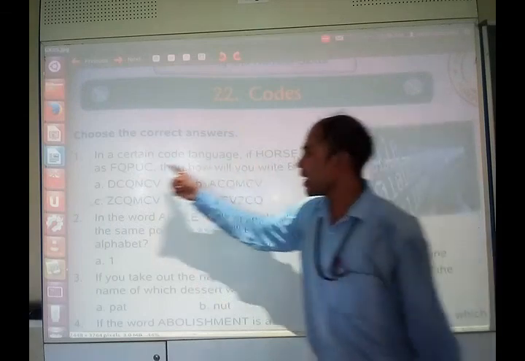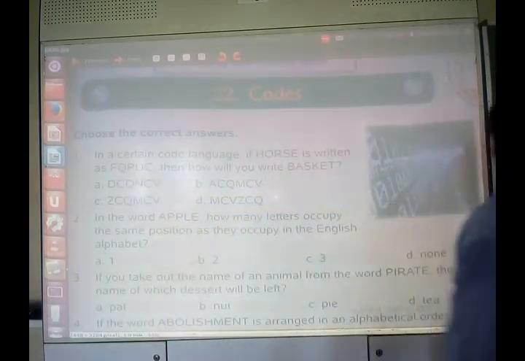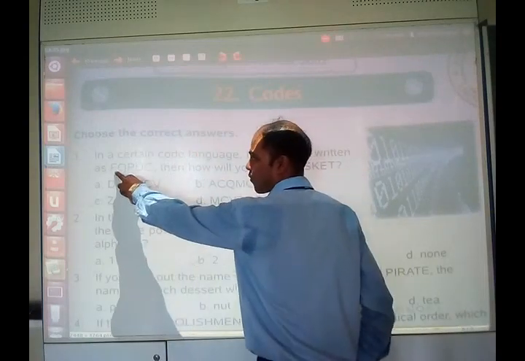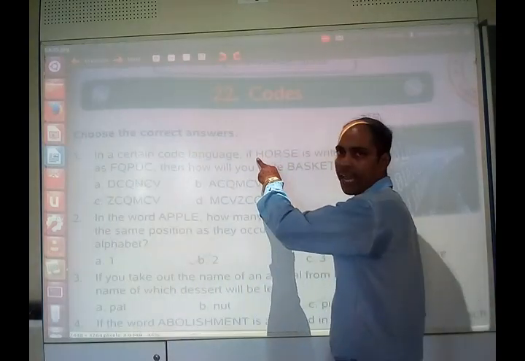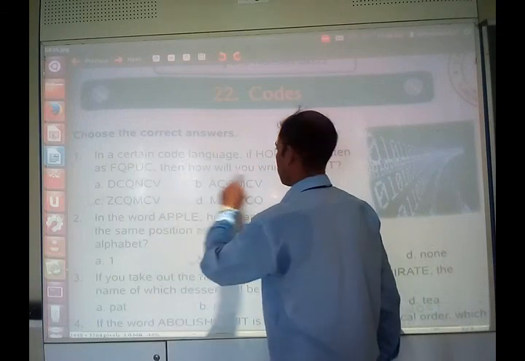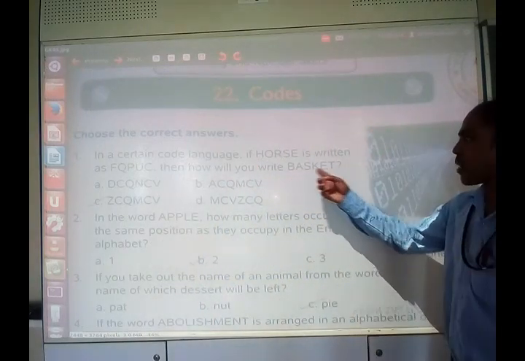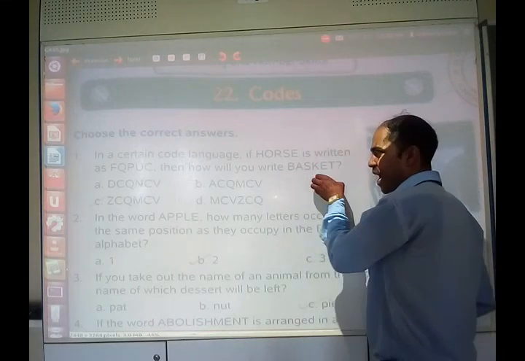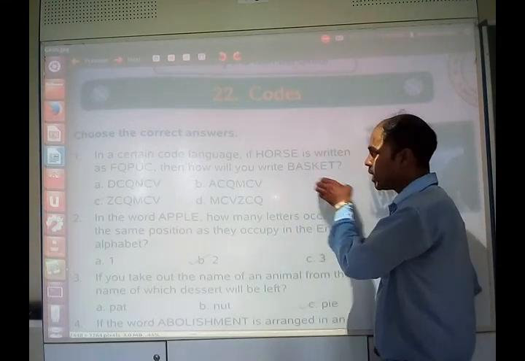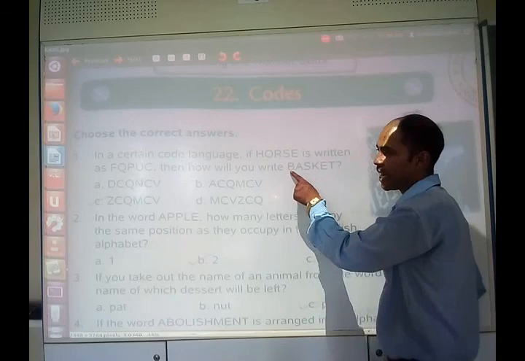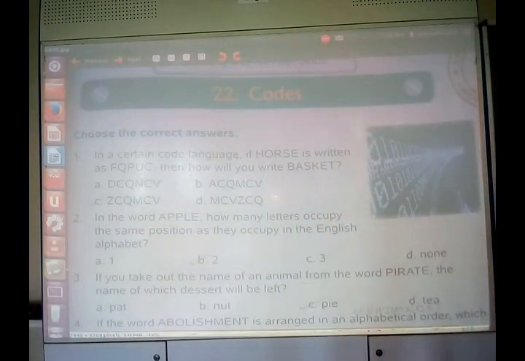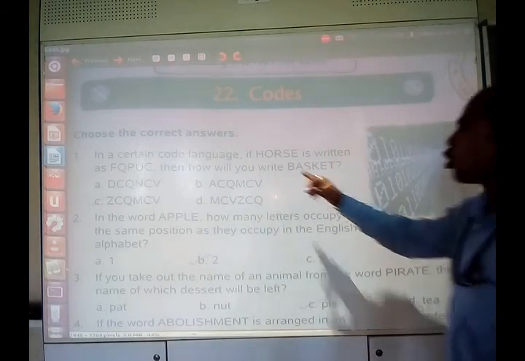H is written as F. That means if we go backwards from H, G, then F. So how would you write B? The first letter goes backwards: Z, A, B, so it will be Z that is written for B. In this way you can decode it.